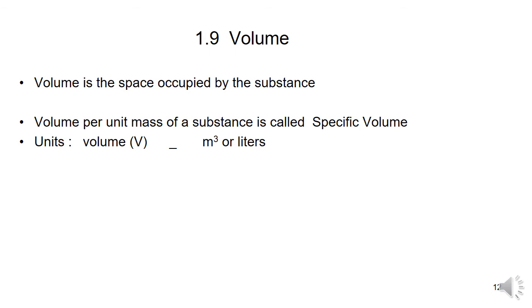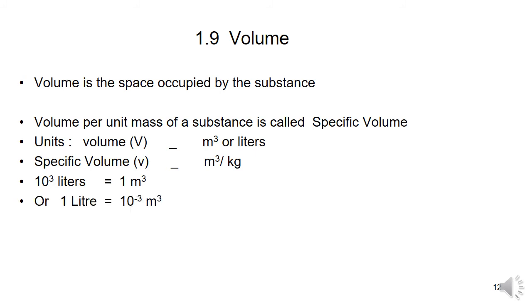The specific volume is nothing but the volume per unit mass of a substance. Specific volume is denoted by small v. Small v is equal to capital V by small m. Units are meter cube per kg; for the volume, the unit is meter cube, and mass is in kg. So 1 meter cube is equal to 10 to the power of 3 liters, or 1 liter is equal to 10 to the power of minus 3 meter cube.